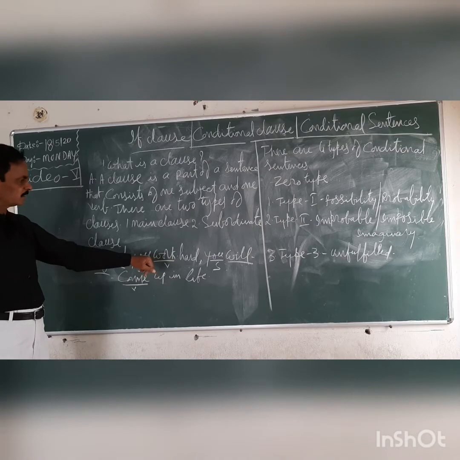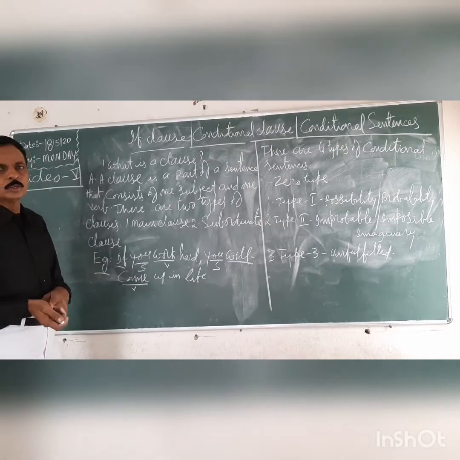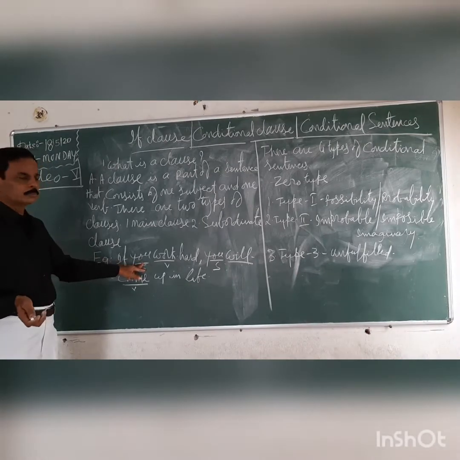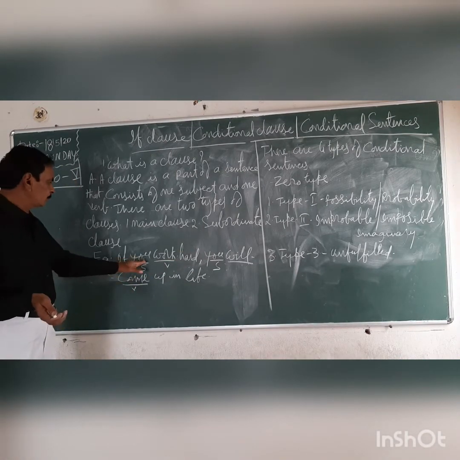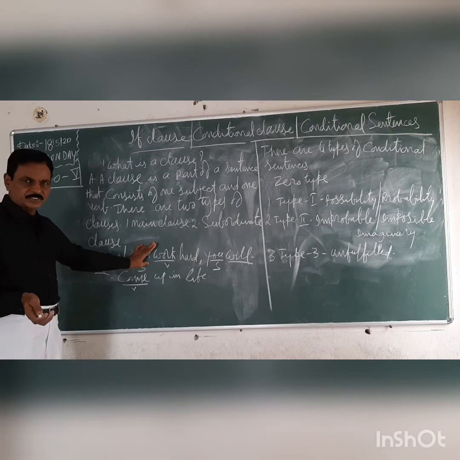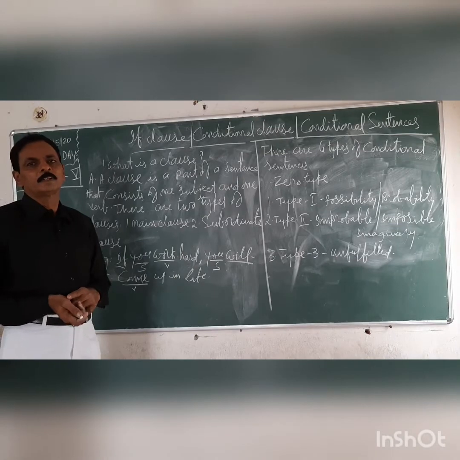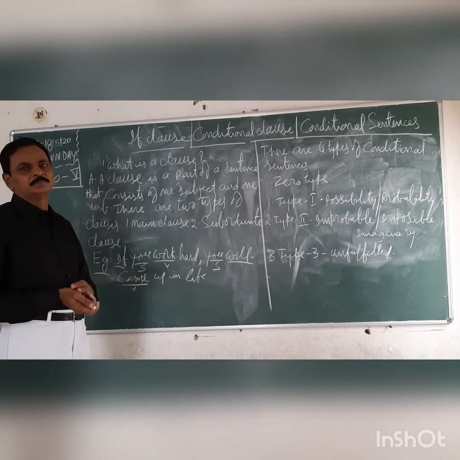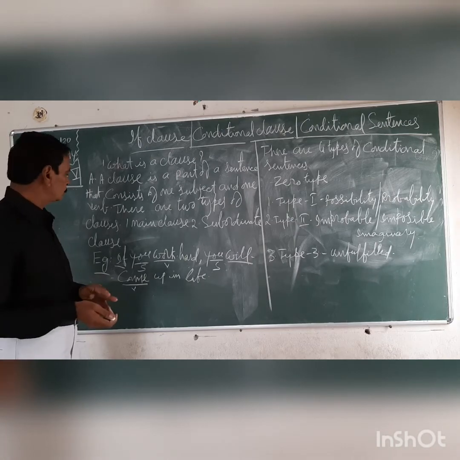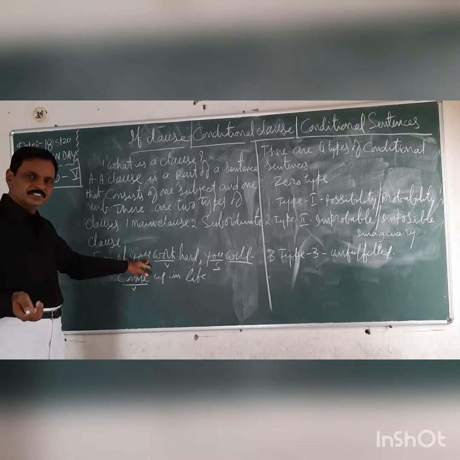What is the second part, the main clause? You will come up in life. You will develop in life. Without working hard, it is not possible. You cannot come up in life. So, for that purpose, first you have to fulfill the first condition, which is given in the subordinate clause. Then only the second thing will be fulfilled. Because of that reason also, this is called if clause and also conditional clause.